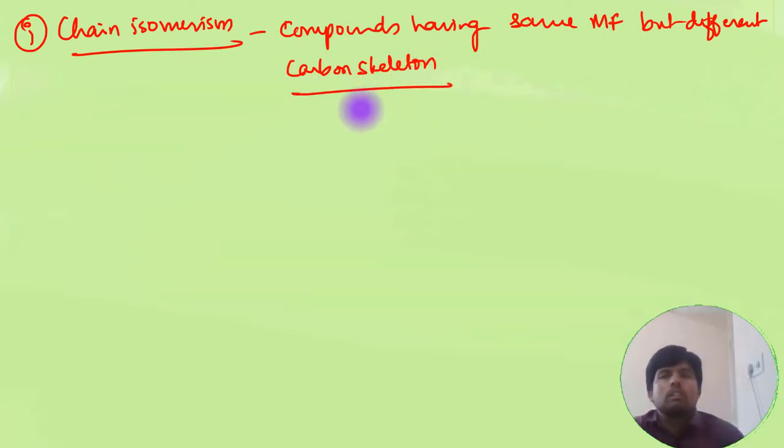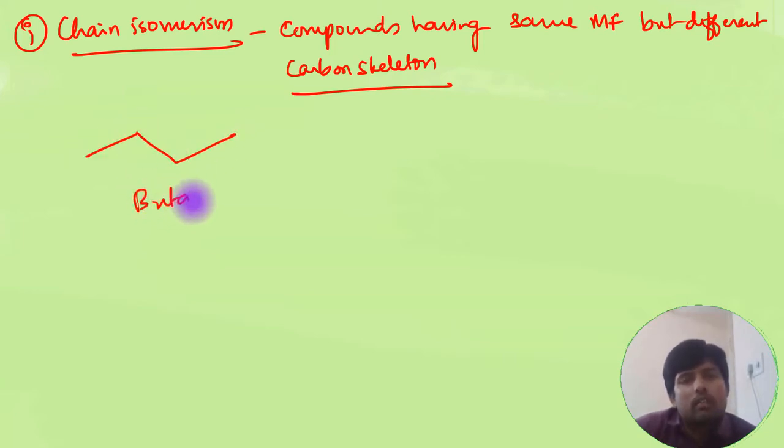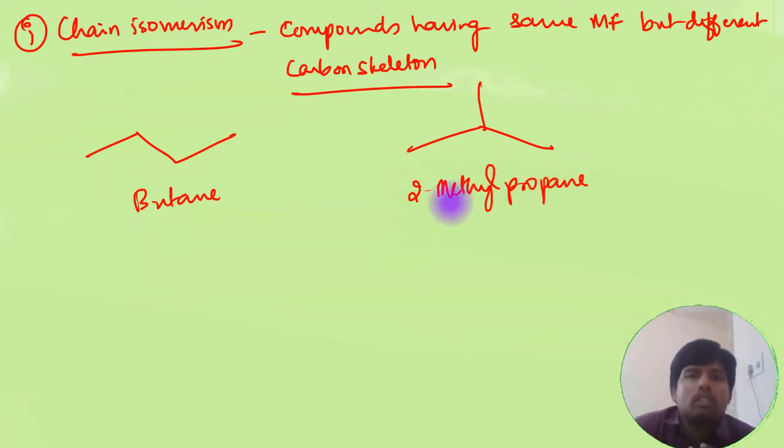So basically the parent chain or carbon skeleton of the molecule will differ. Simple example is butane and isobutane, or you can say 2-methylpropane. So they both differ by only parent chain.